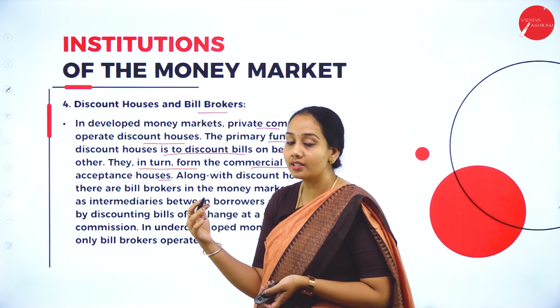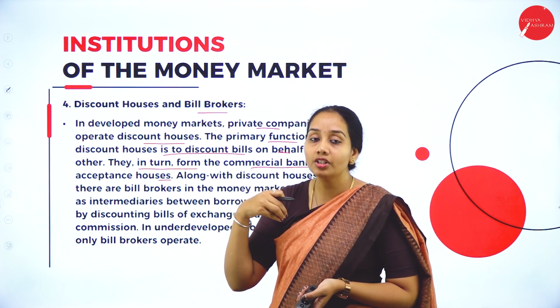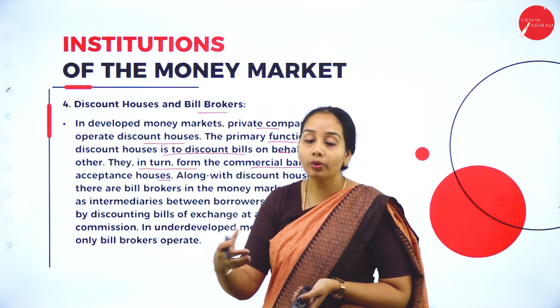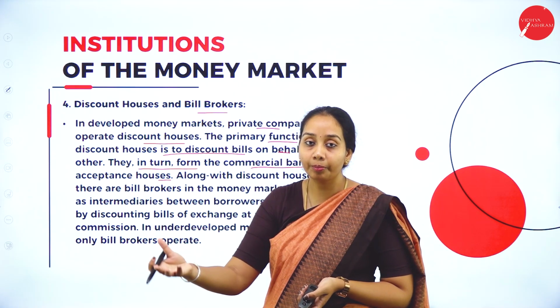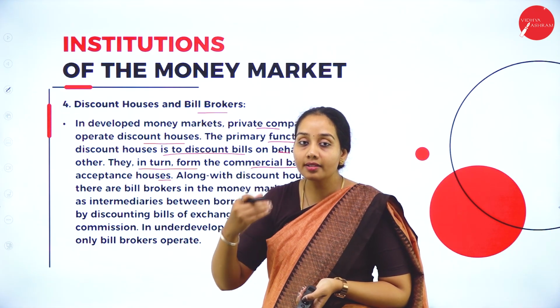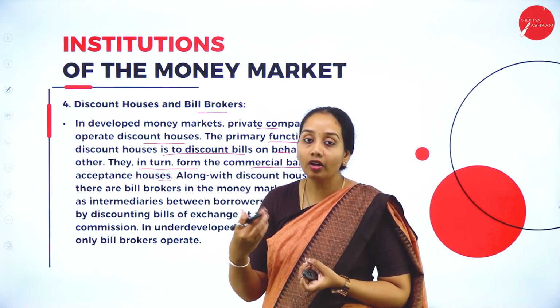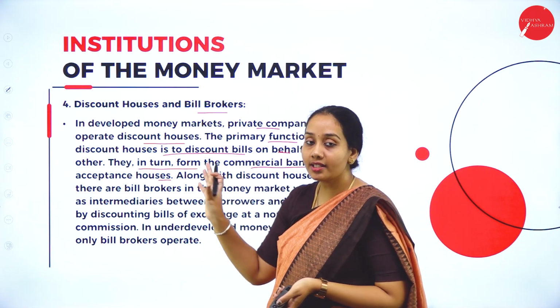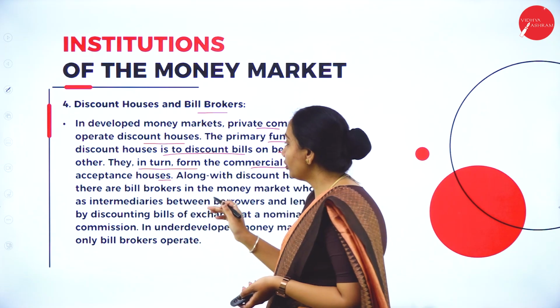So they usually issue the money market instruments to people or individuals who are ready to invest in that particular instrument for a lesser period of time, for a discounted price, and later they are going to pay them back with the face value. So that's the basic operation of the discount houses.